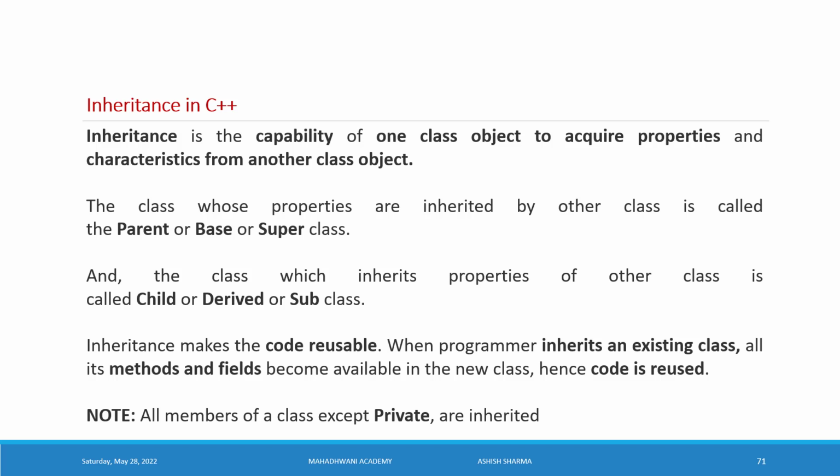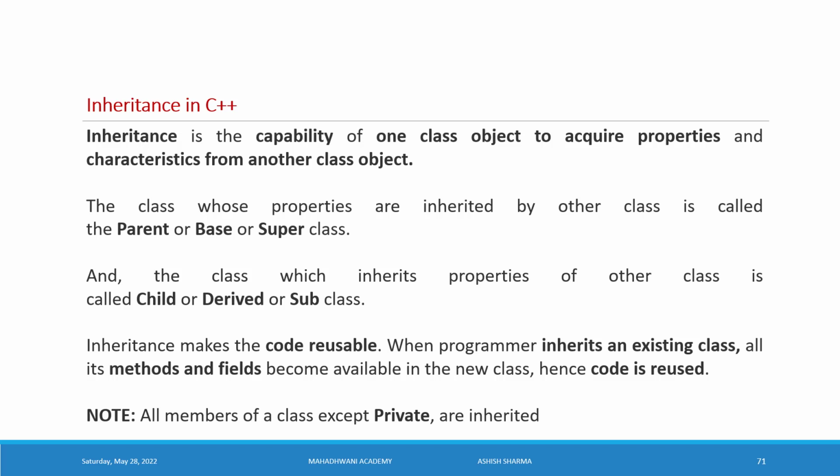Inheritance is a very important concept to make the code reusable. If we have implemented some concept in the parent class and we want to keep this concept for further use in other classes, we will not implement the same concept again.